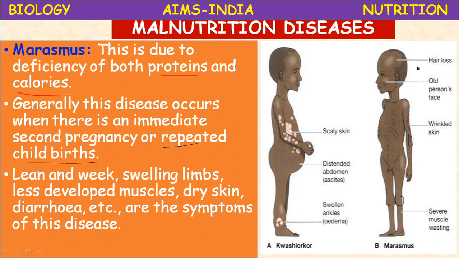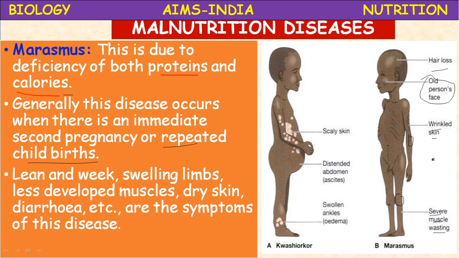And the child also shows hyper irritability, shows a lot of irritation, gets angry very easily. Hair loss, the child looks old compared to his age group. Then wrinkled skin, skin with many folds, severe muscle wasting means loss of muscles, loss of weight.